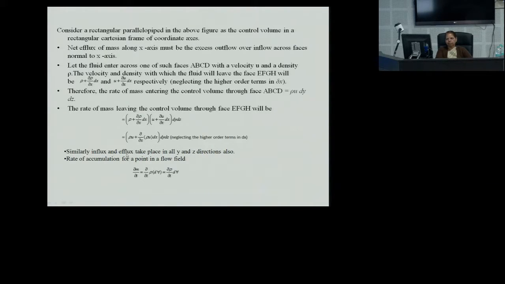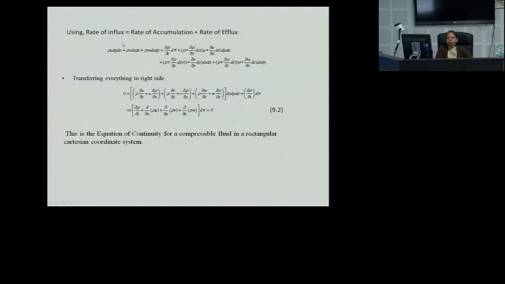Now similarly, influx and efflux take place in the y and z directions, and the rate of accumulation at a point of the flow field is equal to del m by del t. In terms of density, we can write this as del by del t of rho dV, which becomes del rho by del t into dV. Now using rate of influx plus rate of accumulation plus rate of efflux, it can be written as this equation.